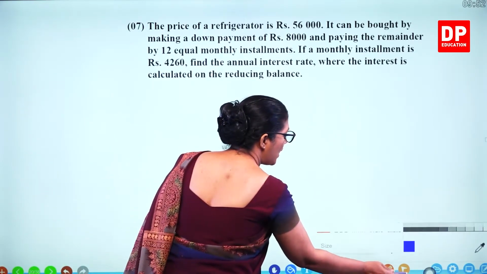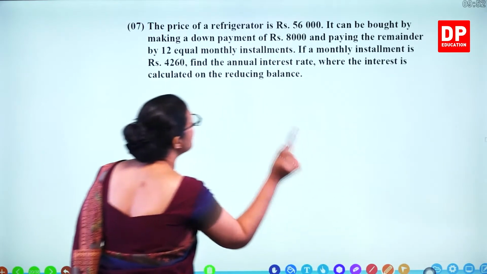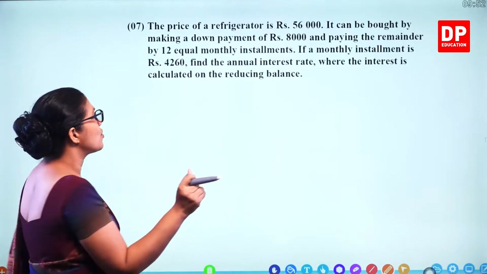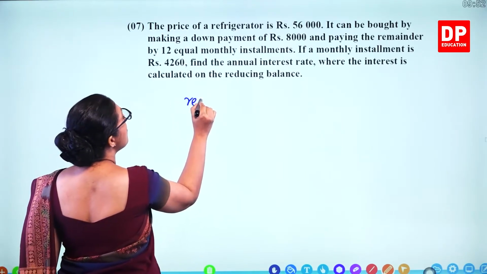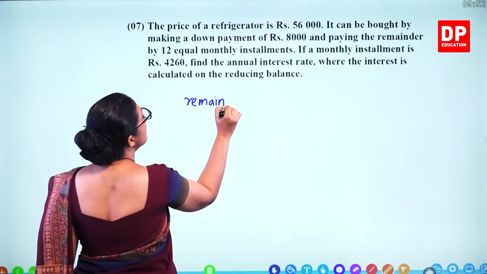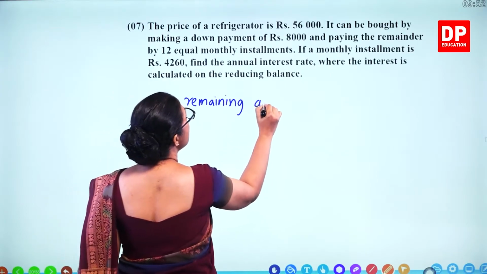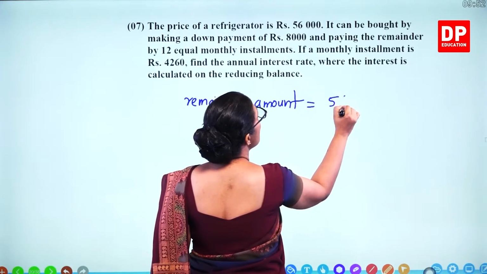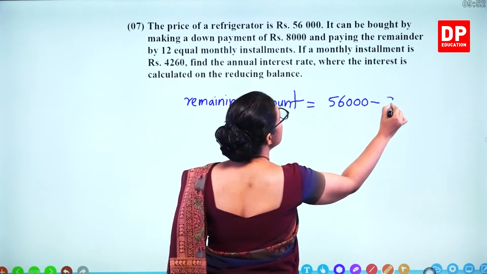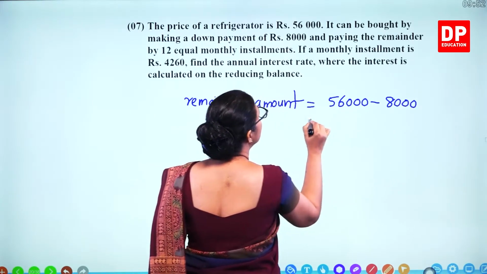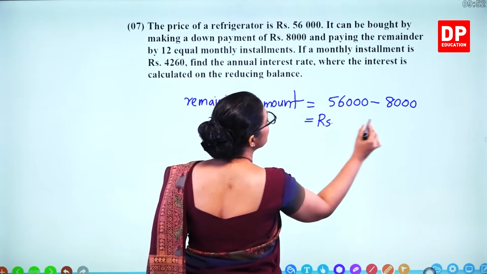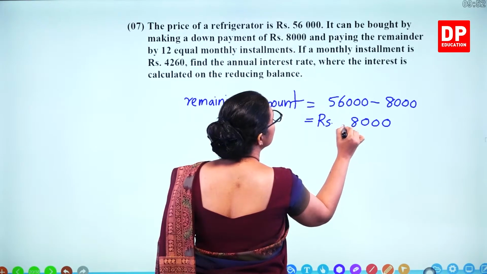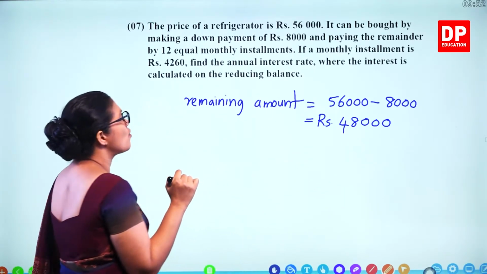So how can we start? 56,000, but the down payment is 8,000. So what is the remaining amount? The remaining amount is 56,000 rupees minus 8,000 rupees, so 48,000 rupees.